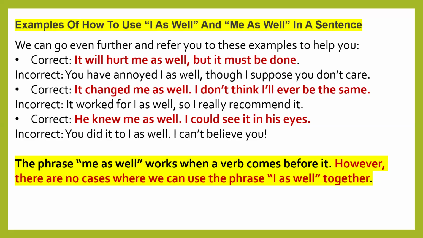Third example is: he knew me as well. I could see it in his eyes. That is a correct sentence. Incorrect is: you did it to I as well. I can't believe you. So the phrase me as well works when a verb comes before it. Points to always note: you should use this phrase me as well in your sentences when there is a presence of a verb before me as well.